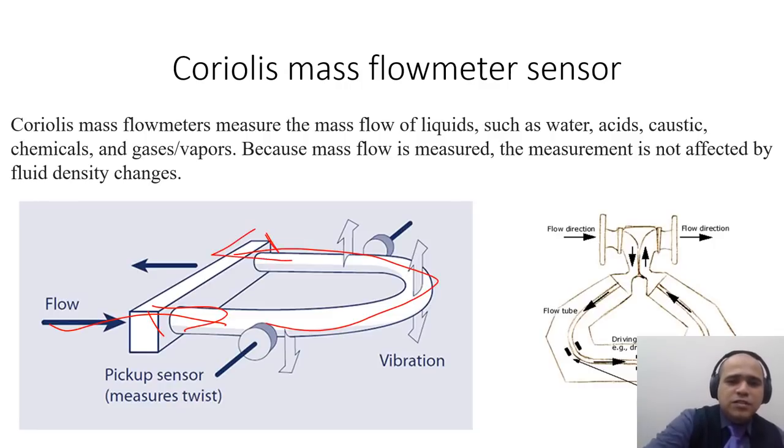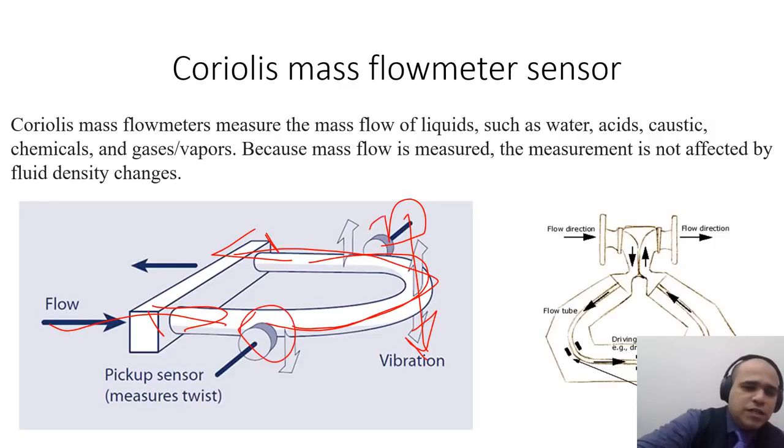But during this curvature action, there are Dean forces produced, and these forces vibrate the tube. Now, depending upon the vibration, there are two pickup sensors connected, which are proximity type sensors, and they measure this vibration. And these vibrations are typically directly proportional to the flow. And this is how the Coriolis mass flow meter works.